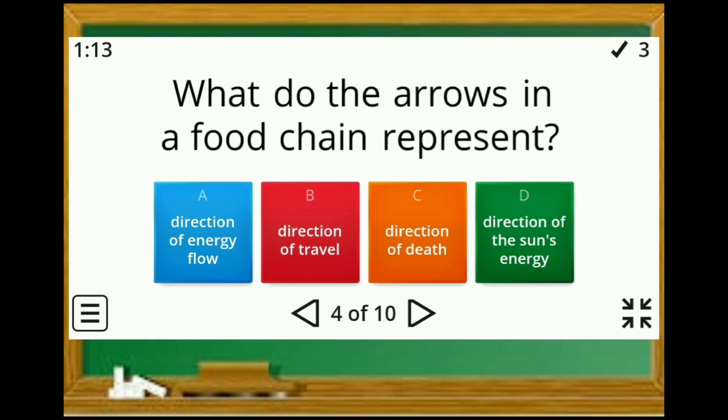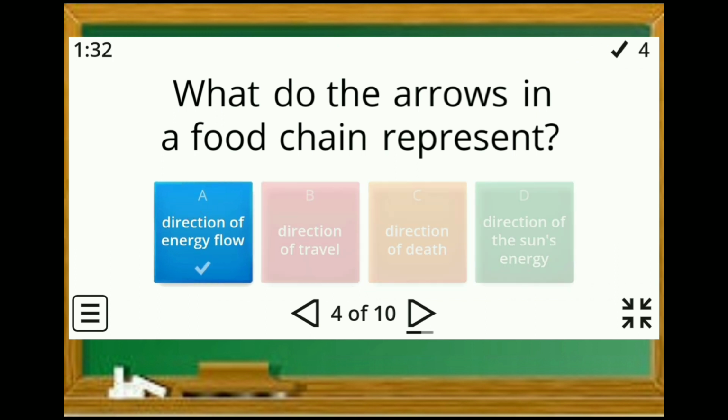A. Direction of energy flow, B. Direction of travel, C. Direction of death, or D. Direction of the sun's energy. A is the correct answer.